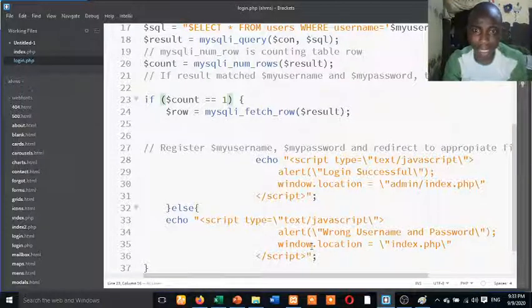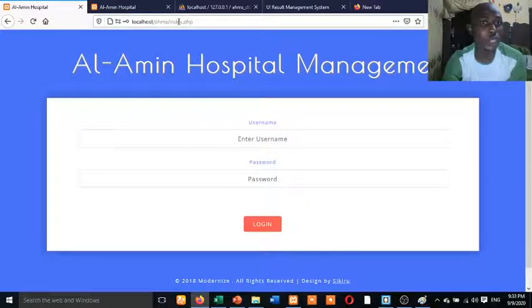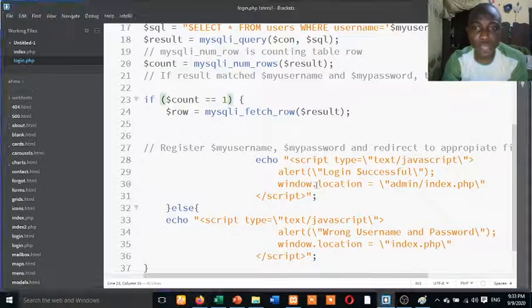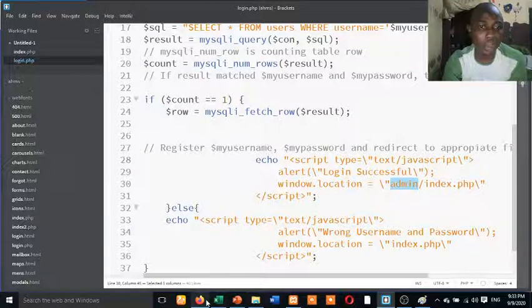After that, I also wrote a JavaScript, window.location. You should go to index.php. Where is index.php? It is this login index.php. But if it is correct, you should do login successful. You should now use window.location to go to admin. You know this admin portal that we've discussed before. Then the index of that admin portal, which you know is that index.